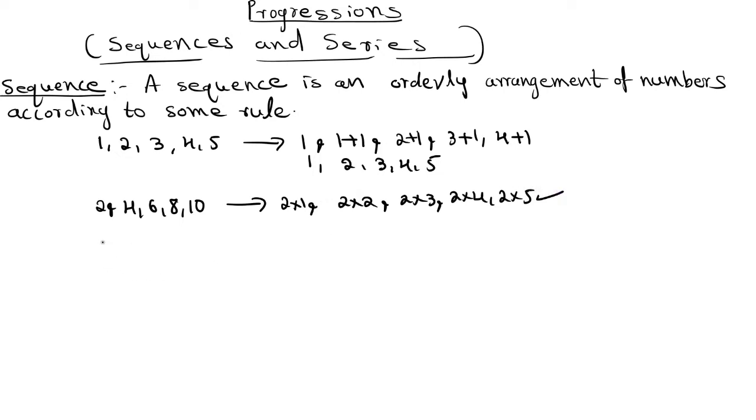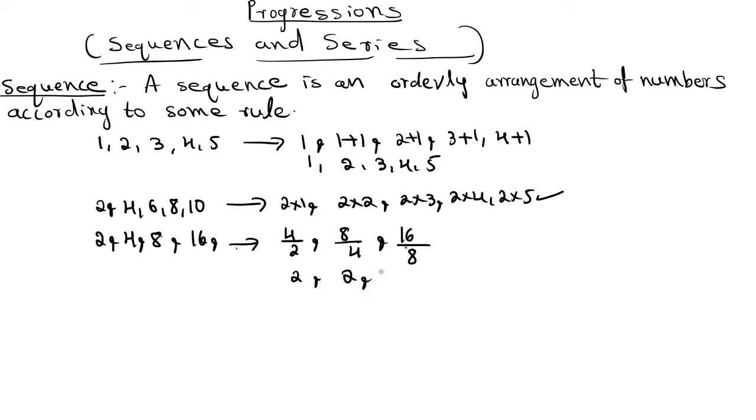Then suppose I take 2, 4, 8, 16. In this you can see one rule: the second number by the first number, and 8 by 4, and 16 by 8. What is 4 by 2? It is 2. 8 by 4 is equal to 16 by 8, which is equal to 2.